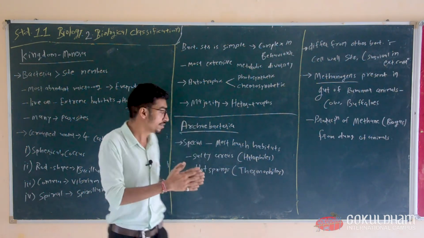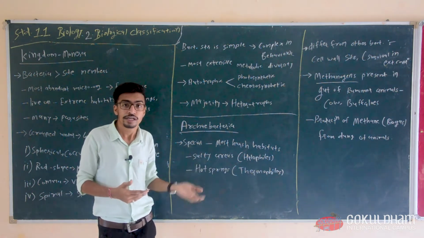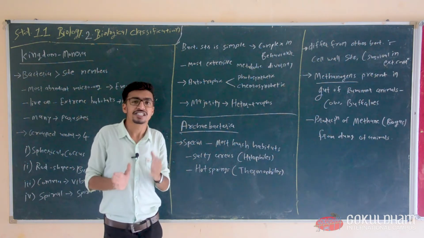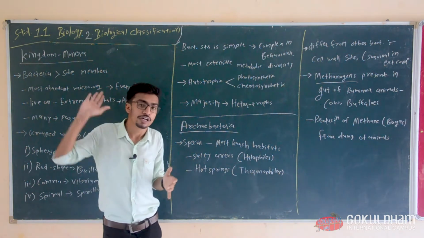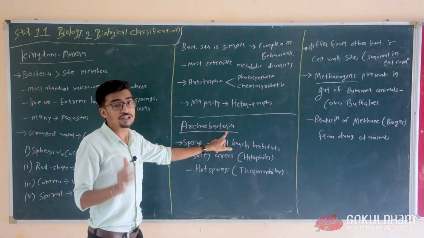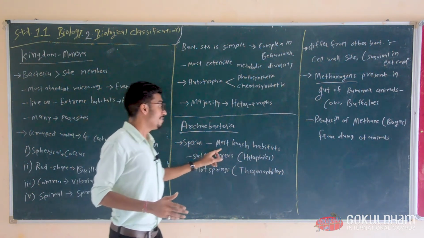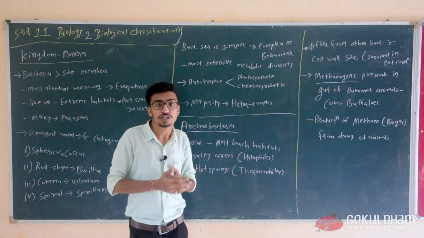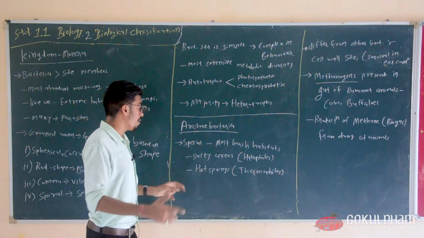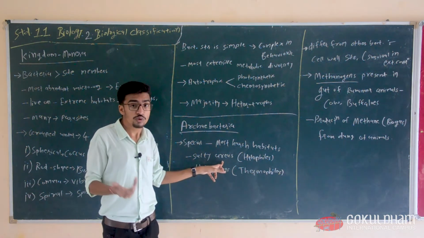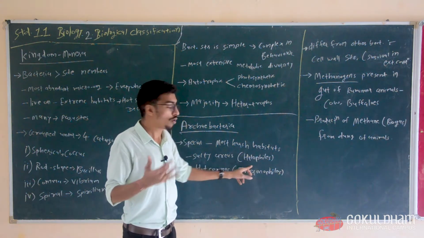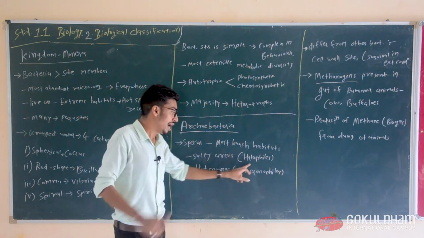Now, we will discuss different organisms in this Monera kingdom. First of all, archaebacteria. Archaebacteria is a type of bacteria but different from real bacteria. We will discuss real bacteria also. Archaebacteria are a special type of bacteria. They live in the most harsh habitats, meaning challenging conditions. For example, salty areas. Organisms present in salty areas are called halophiles.